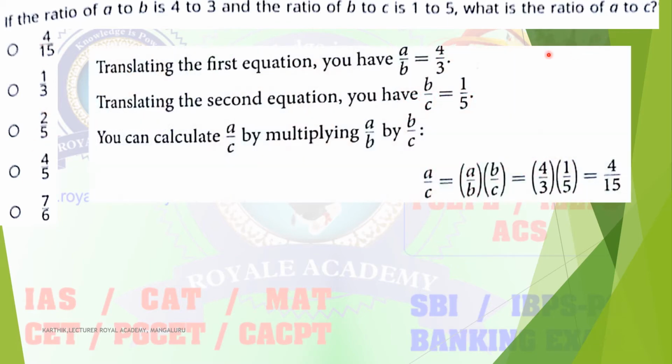How to determine it? A to B is given, that is 4 to 3, and B to C is also given, 1 divided by 5. Just club them together with the product rule: A to B into B to C. B cancels B, and the remaining term is A to C. So multiply 4 divided by 3 into 1 divided by 5. 5 threes are 15, so 4 divided by 15. That is your answer, A by C is 4 divided by 15. Option A is the correct answer.